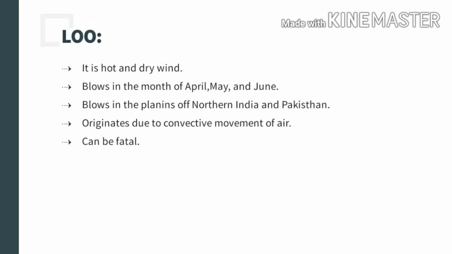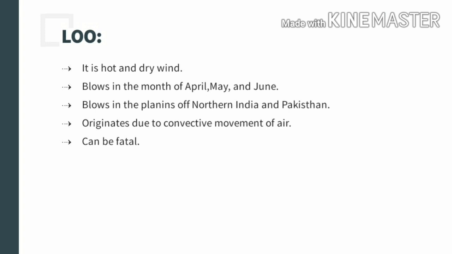Apart from that, it originates due to convective movement of the air. The origin of the Lu is because of the heating up of the surface soil. It gets heated up, and then there is expansion of the air and rise of the air.